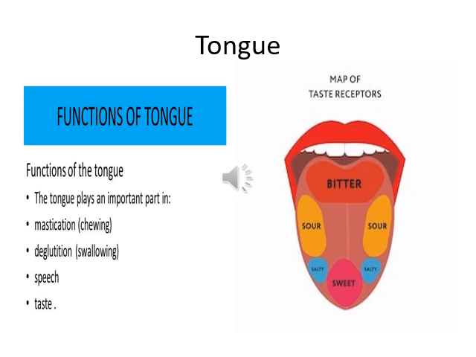It gives direction, and it also presses backward the food which is being chewed in your mouth with the help of teeth. The tongue also helps in our speech, and it also gives us taste. Clear?